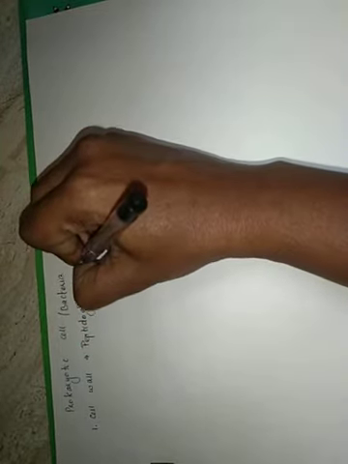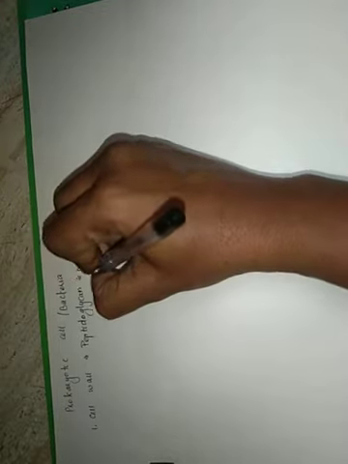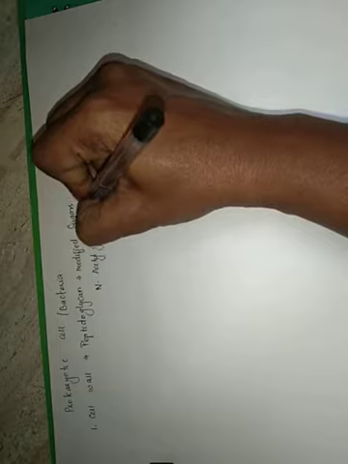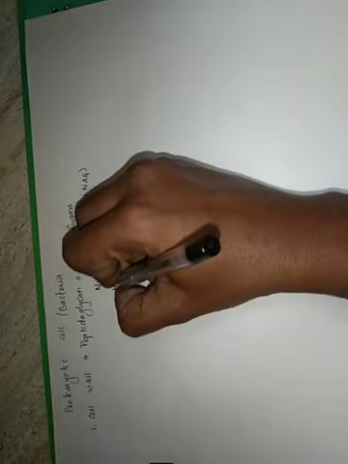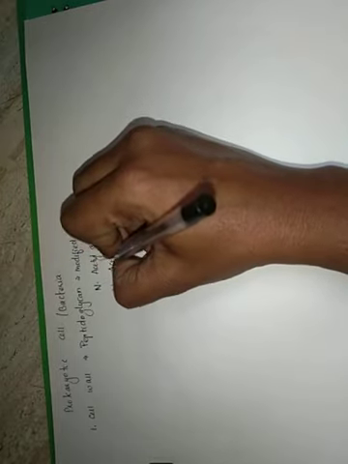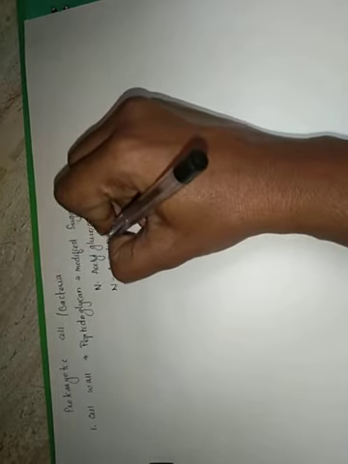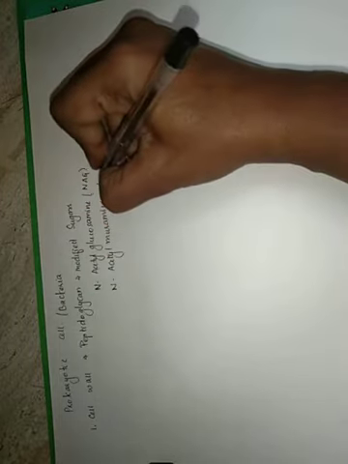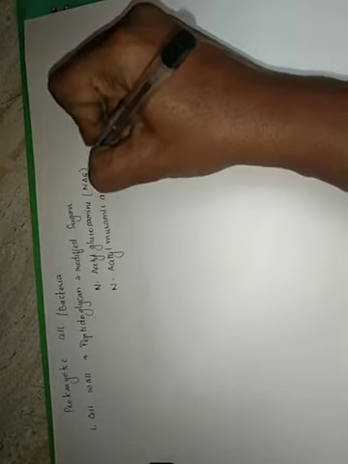Peptidoglycan is made of modified sugars like N-acetyl glucosamine, which is commonly called NAG, and one more substance called N-acetyl muramic acid, which is called the NAM unit.